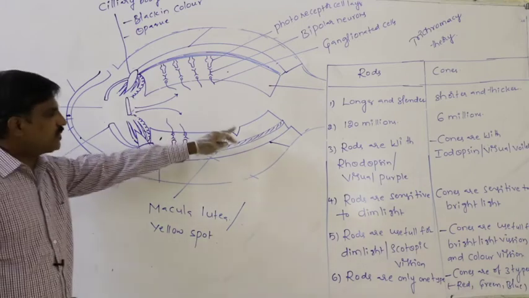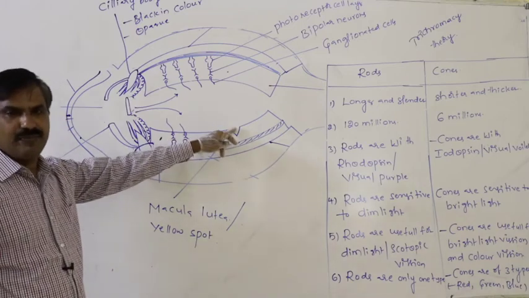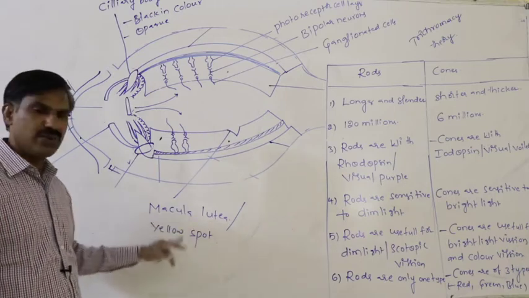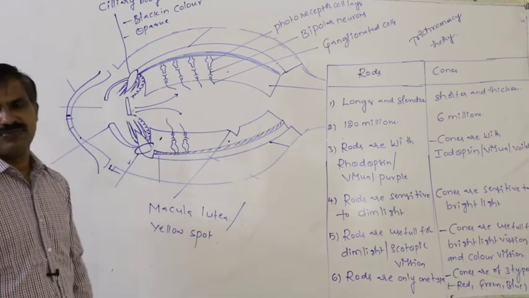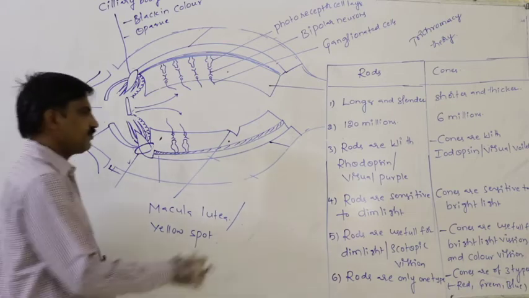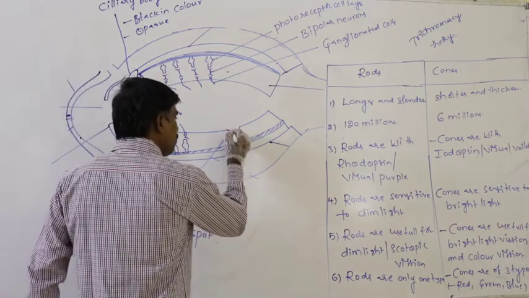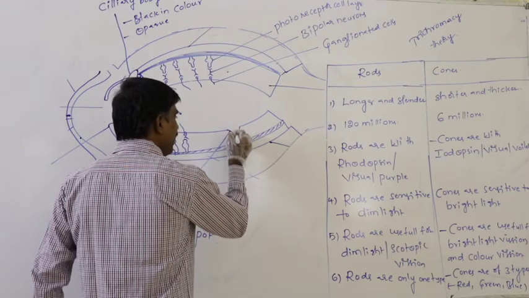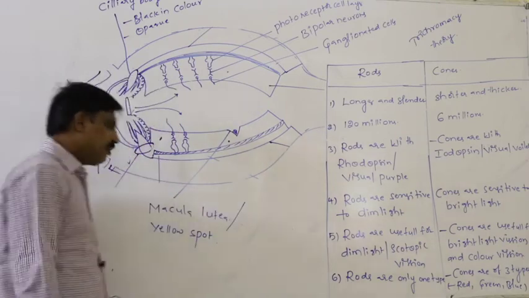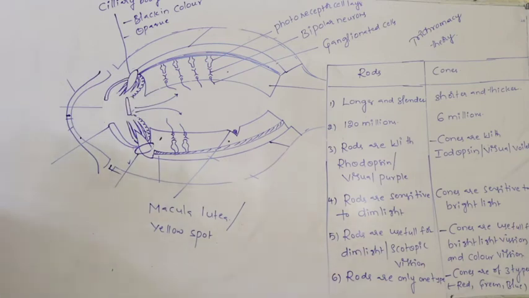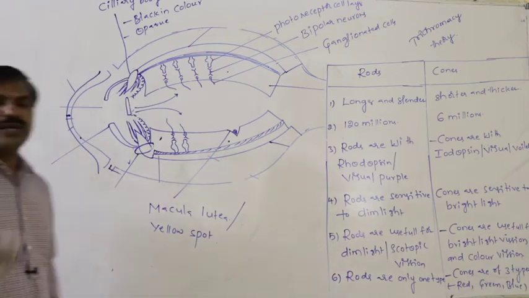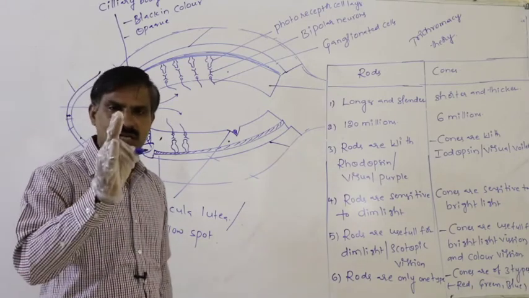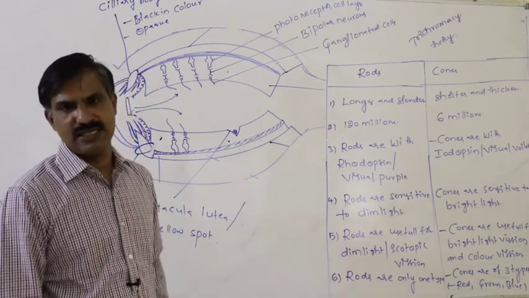So on the posterior margin of the retina, the depression which is present is said to be the macula lutea or the yellow spot. In the yellow spot, in macula lutea, more and more cone cells are accumulated, and rod cells are completely absent.